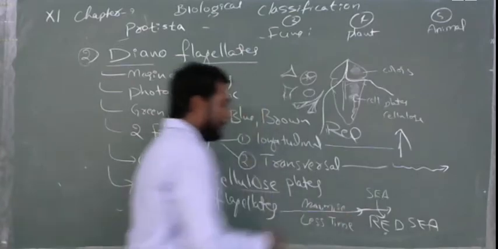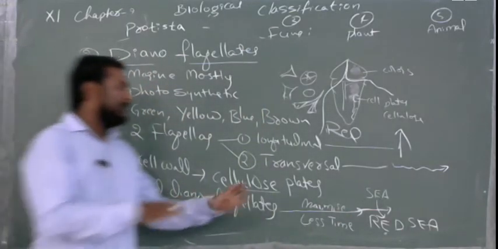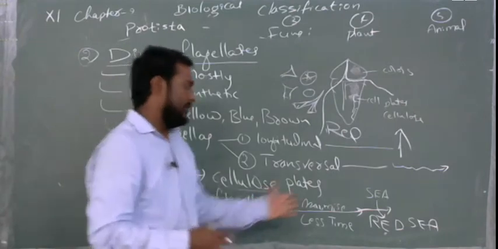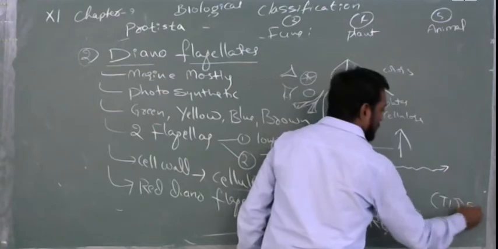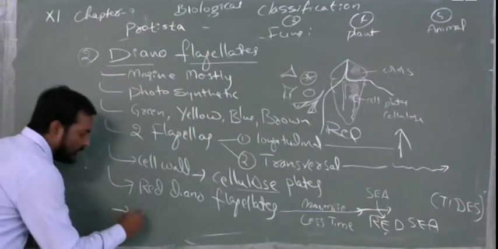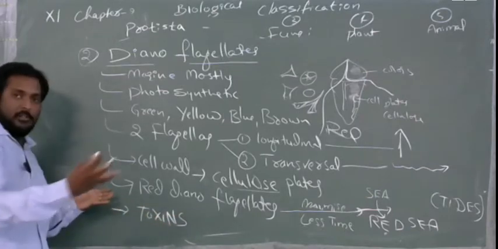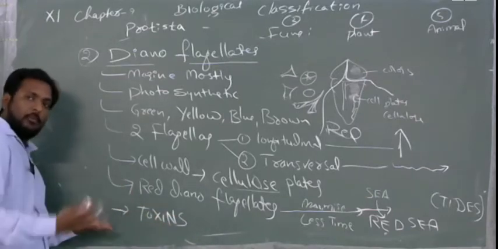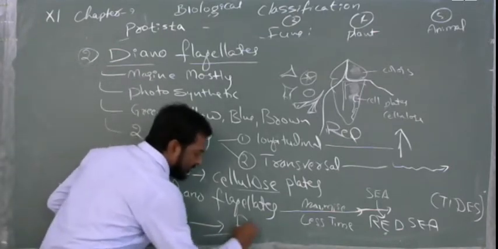It means within no time they will grow in a huge number and convert the sea, which are the red tides. And moreover, they have the capacity to produce toxins. With such a large number, even a little amount of toxin from each has great capacity and can kill the fishes.